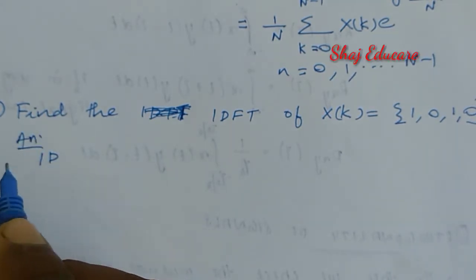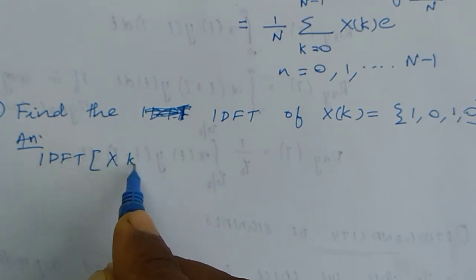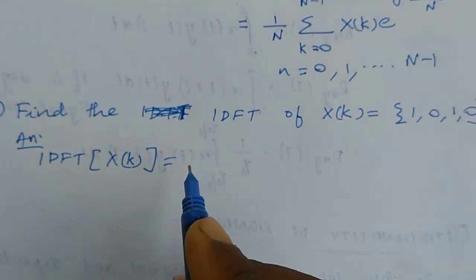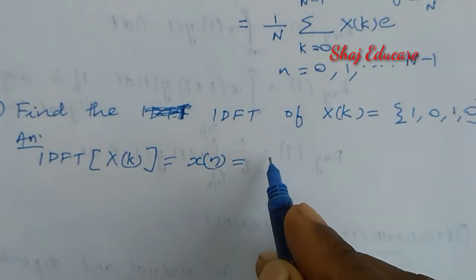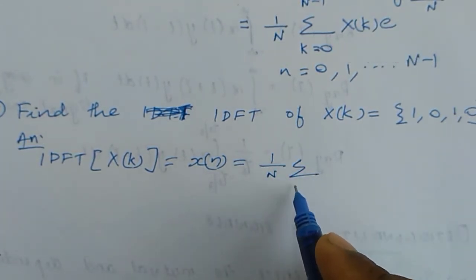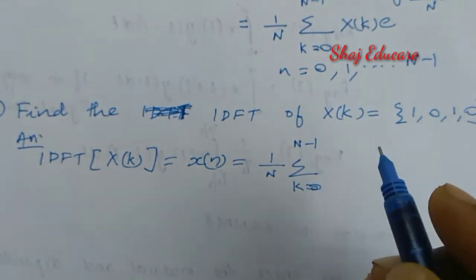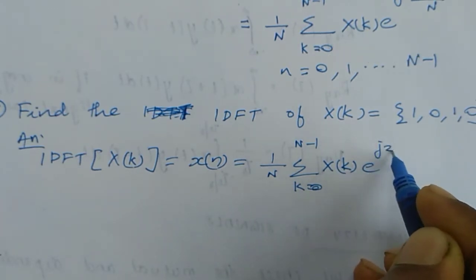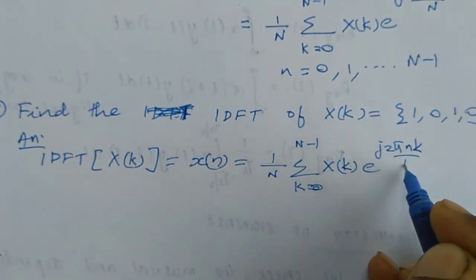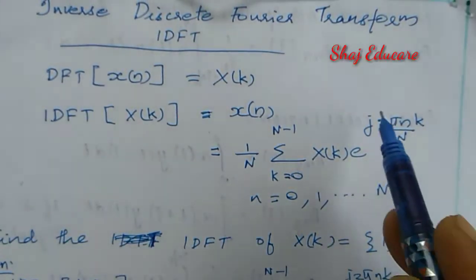All of you know that the IDFT of X of k, denoted by x of n, is equal to 1 by N sigma k equal to 0 to N minus 1 X of k e raised to j 2 pi n k by N. I am just rewriting the formula we used here.